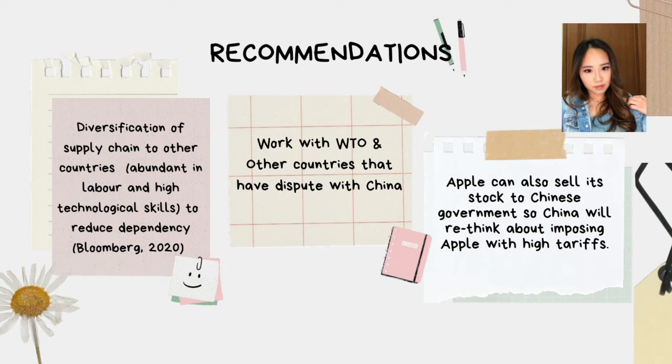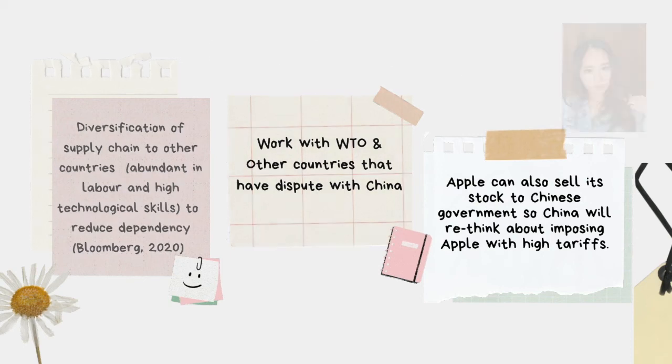A rising tension between the United States and China will bring disadvantage to Apple products in the end market. Thus, the company is strongly suggested to move its factories to other countries that have rich labor and advanced technology literacy, such as India, Taiwan, or perhaps Vietnam. Perhaps US allies should be preferable to get incentives. The second one is that it is also possible to invest in countries that have territory disputes with China, such as the South China Sea dispute. And the last recommendation is that Apple can also sell off its stock to Chinese entrepreneurs or the government, so China will think twice before imposing tariffs on Apple.